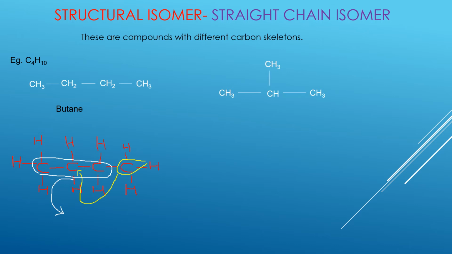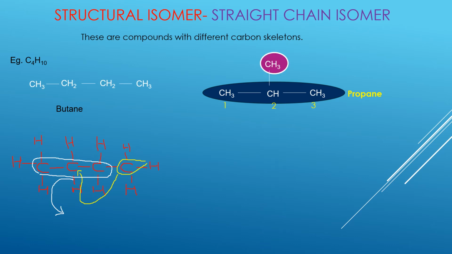So I decide to choose this way here. Okay, and if I do that, then I will have to number my carbon atoms. Anything sticking out from the parent chain will be your branch. So on the parent chain, this is carbon 1, that's carbon 2, that's carbon 3. So the name will become propane. 3 carbons is propane.